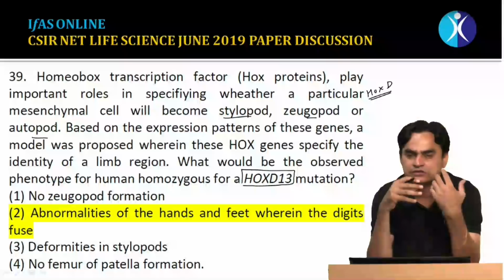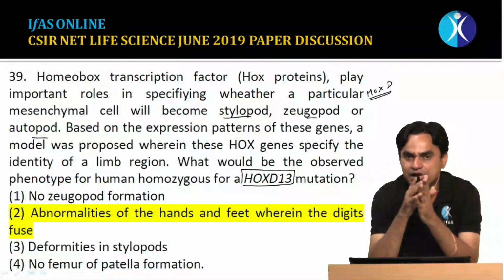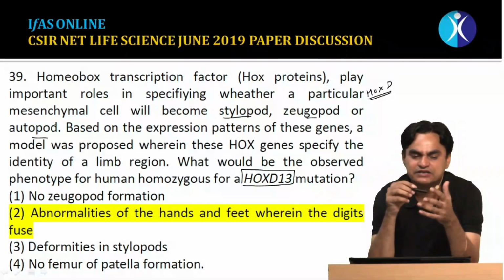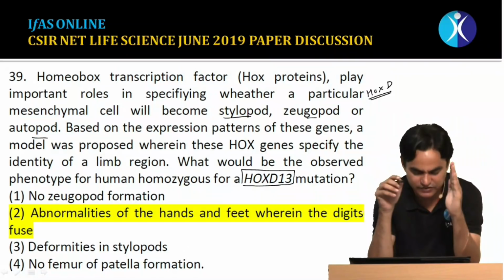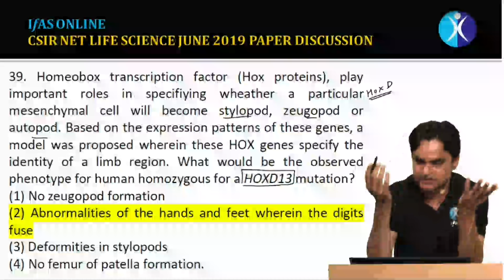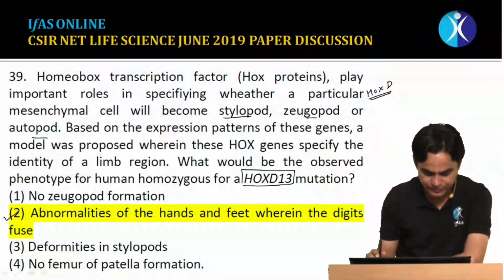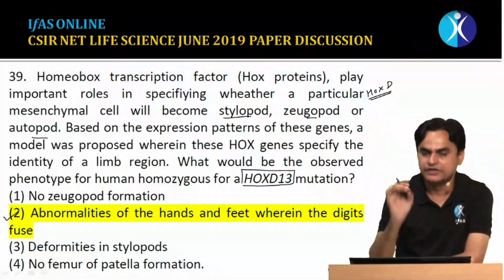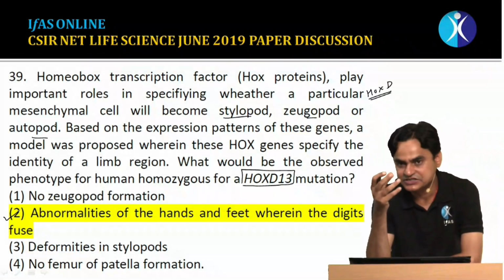Basically, the HOX-D13 gene is involved in the morphogenesis of a limb, and in this case what will happen is that the flaps between the fingers, which should be removed due to the expression of the HOX-D13 gene, will not be removed. They will remain fused. There would be abnormalities of the hands and the digits will fuse. Such an answer would be option 2. So there would be no change in the stylopod or zygopod. There would be changes in the autopod.